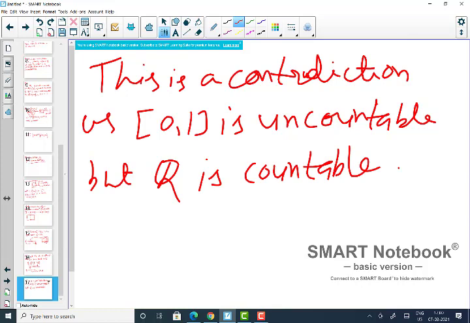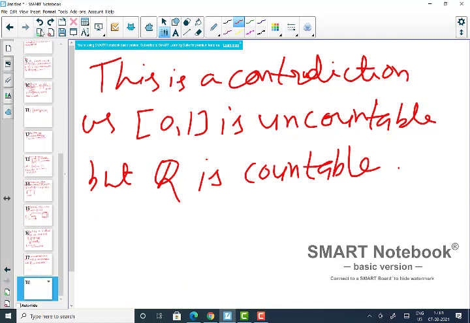Okay, so this is a contradiction. So what does that mean? That means if we have this kind of unit square with respect to the order topology coming from the dictionary ordering, then this is no longer path connected. No, it is connected, but it's not a path connected space. Okay. And I will give another example, which is a very important example, and it's called the topologist's sine curve.